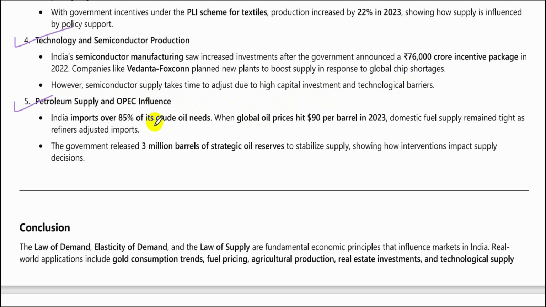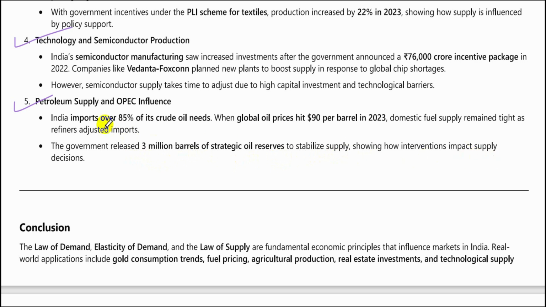Petroleum supply and OPEC influence. India imports over 85% of its crude oil needs. When global oil prices hit $90 per barrel in 2023, domestic fuel supply remained tight as refiners adjusted imports. The government released 3 million barrels of strategic oil reserves to stabilize supply, showing how interventions impact supply.